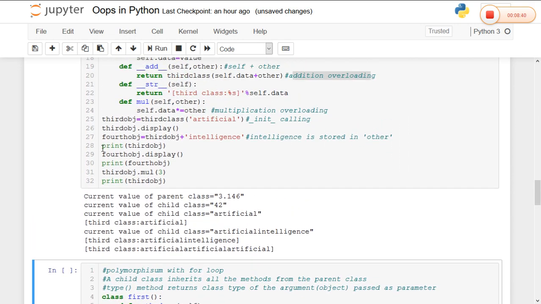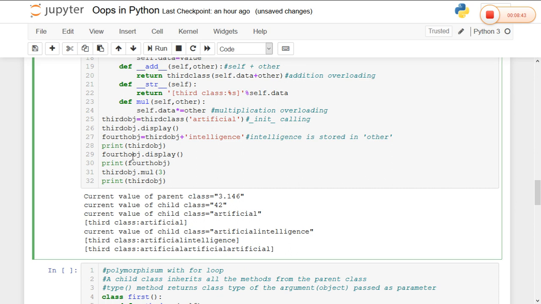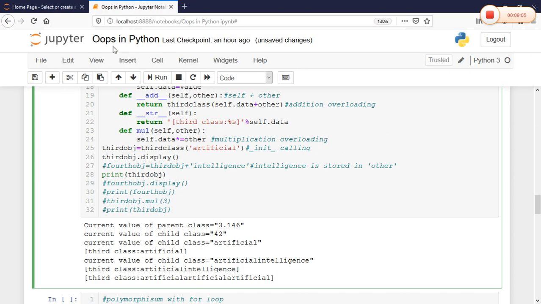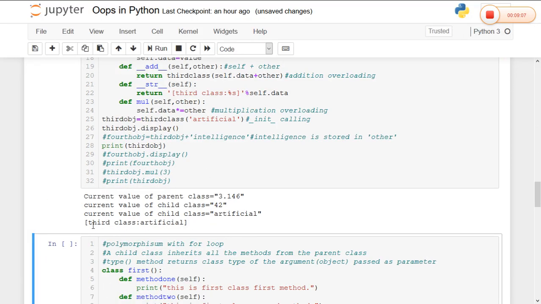Now I created the object for the third class and used the method display. I will only print the third one, so I'll just make the other one a comment. So the third class name is only artificial.